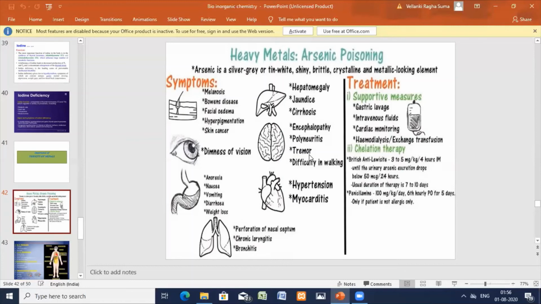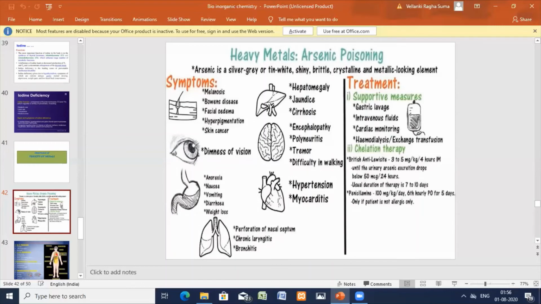From the brain, the total functioning signals go on. If the brain is damaged, then the total body is damaged. So encephalopathy, polyneuritis, neural problems, and tremors. Difficulty in walking, they couldn't do proper work, they forget. No smell, no proper vision. All these problems may arise. These are the symptoms of arsenic poisoning.